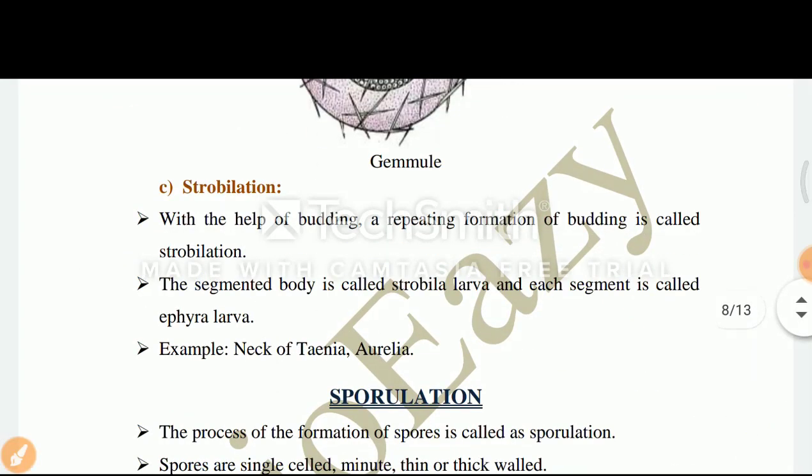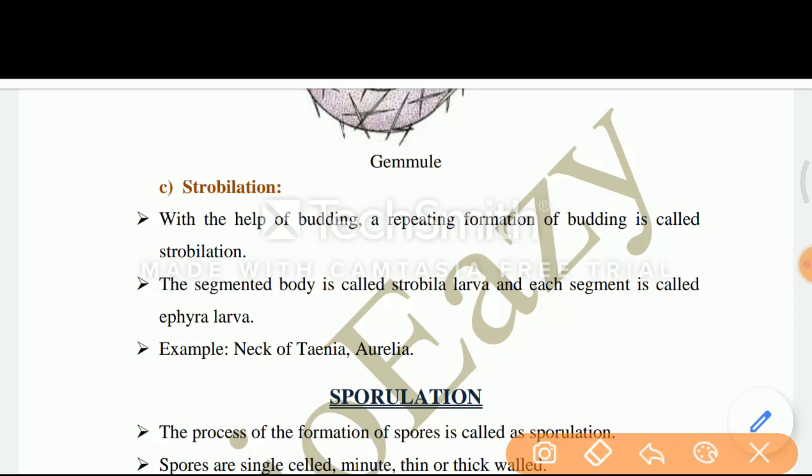Next is strobilation. With the help of budding, a repeating formation of buds is called strobilation. The segmented body is called strobila, and each segment is called an ephyra larva. Example, the neck of Taenia and Aurelia.